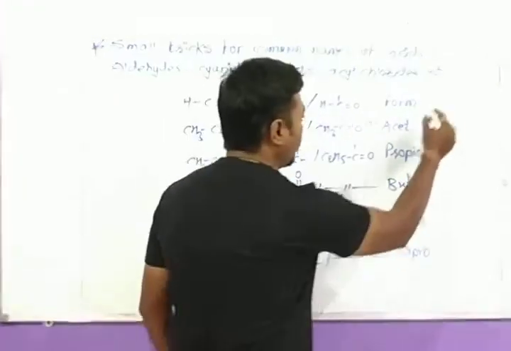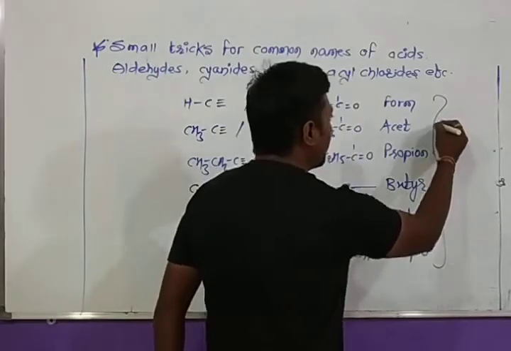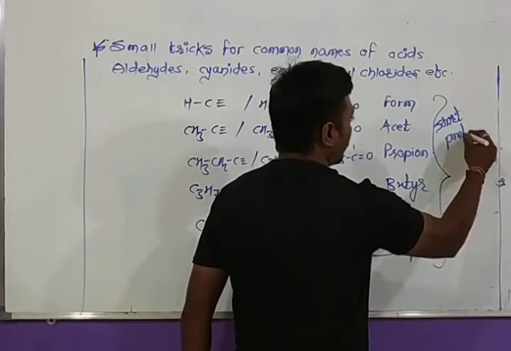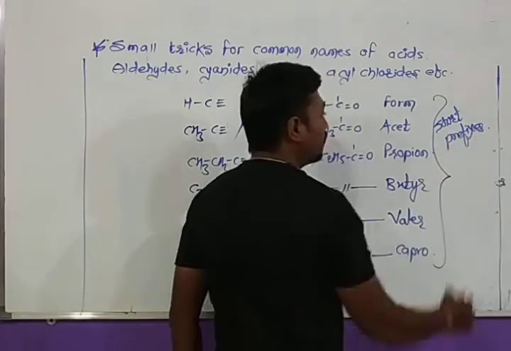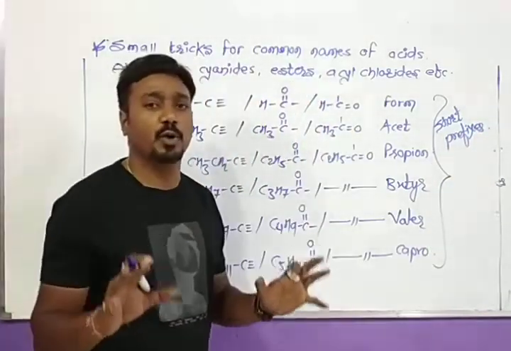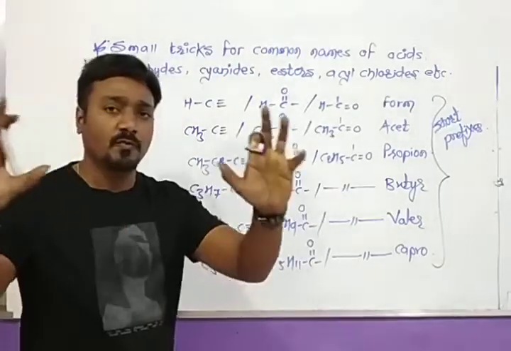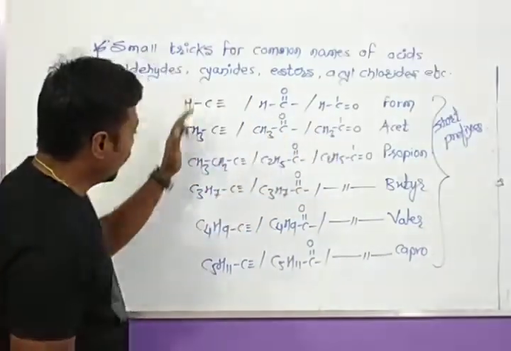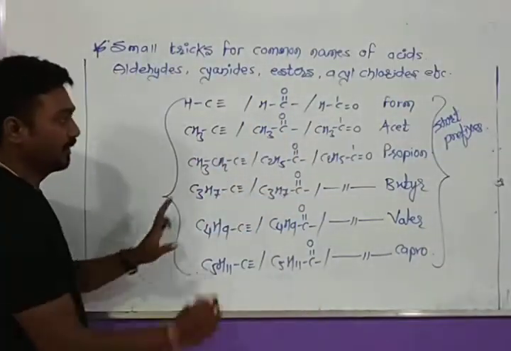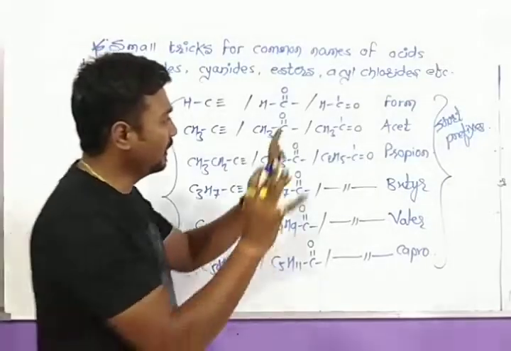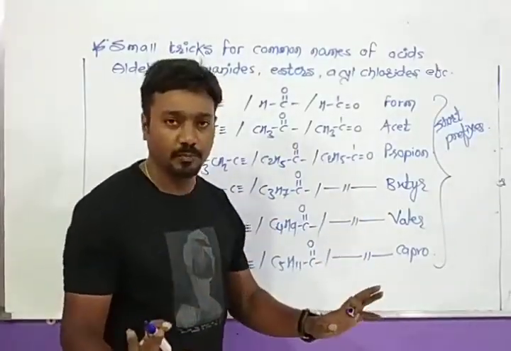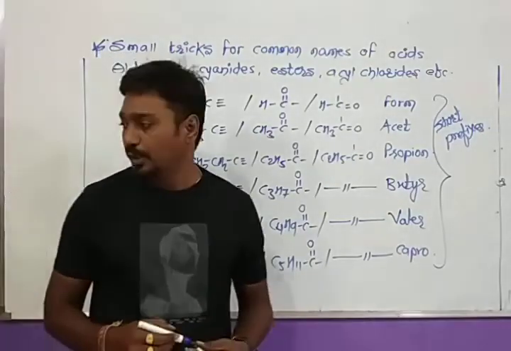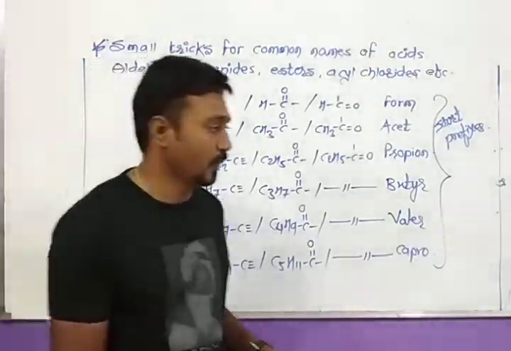All these short prefixes come from the names of carboxylic acids which are obtained in nature from their natural sources. Now, look at all these primary prefixes. Write them properly in your copies. Then we will go to the next example, how to name them.